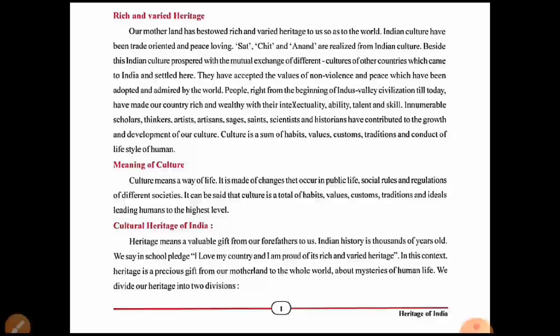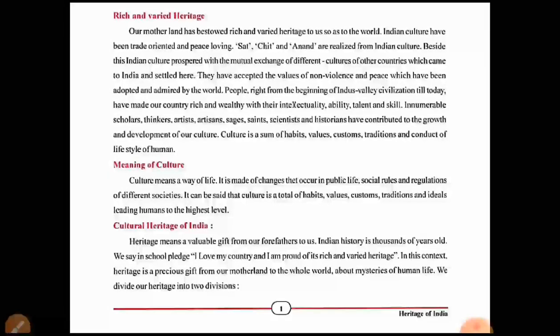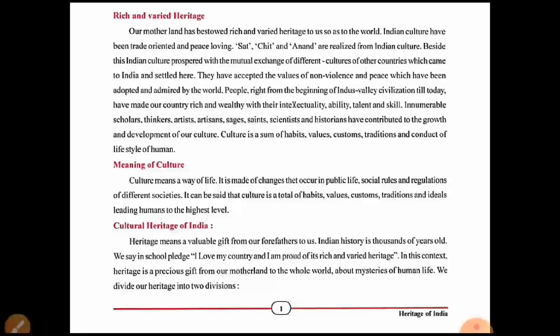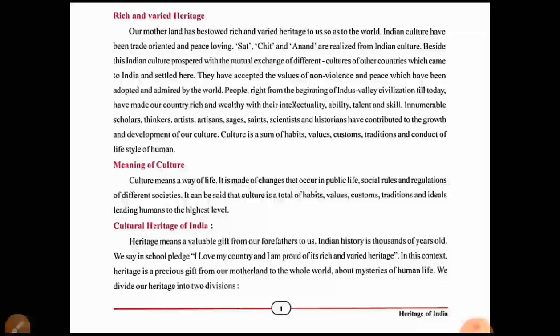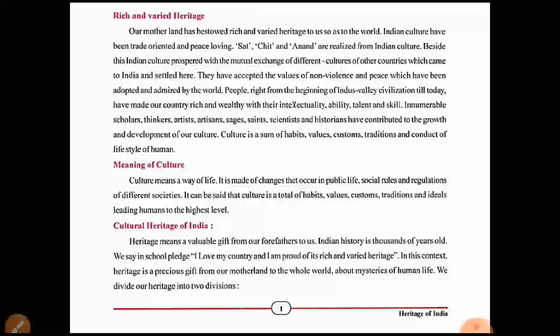So we can say that the Indian culture was mingled with the people who came from other countries and settled in India. They accepted the value of non-violence and peace, which have been adopted and admired by the world.